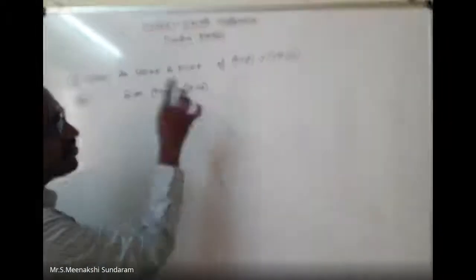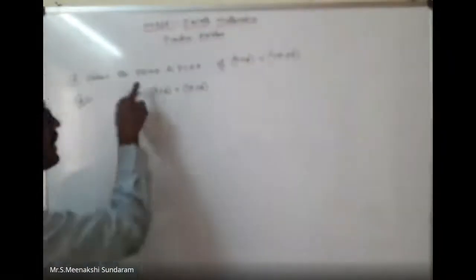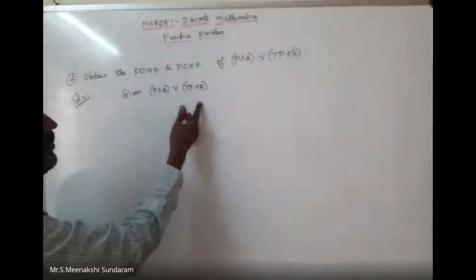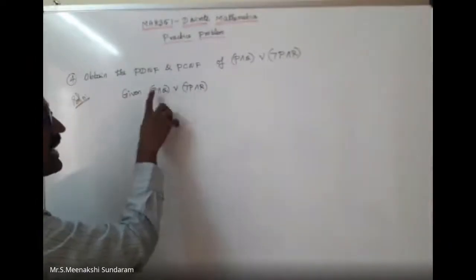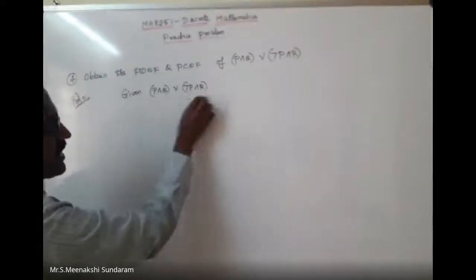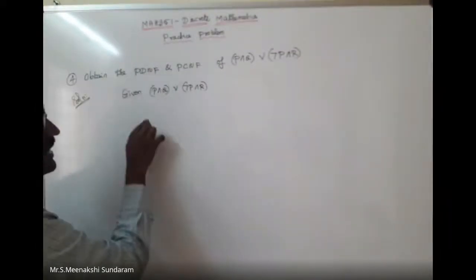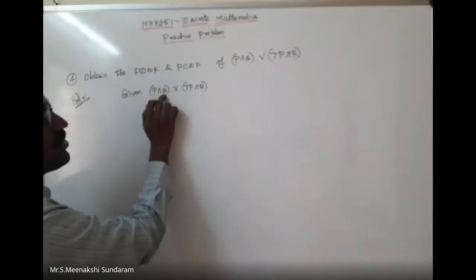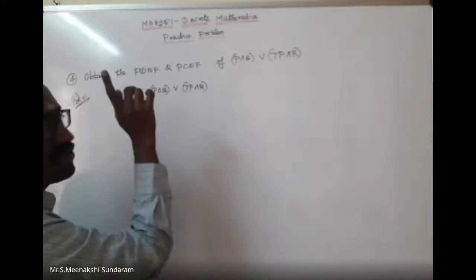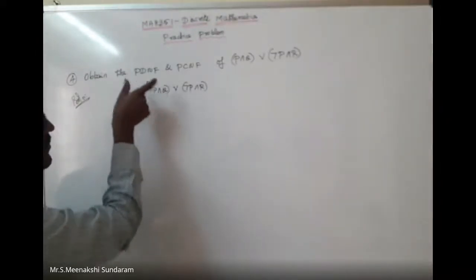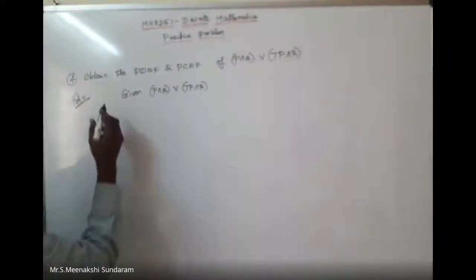PQR compulsorily will come. That is called principal disjunctive normal form, or sum of canonical form. This is a sum of elementary products, so this is nothing but DNF. For PDNF, I want to introduce one more variable, R. Here the missing term is R. Here the missing term is Q. So first I'd like to find the PDNF.